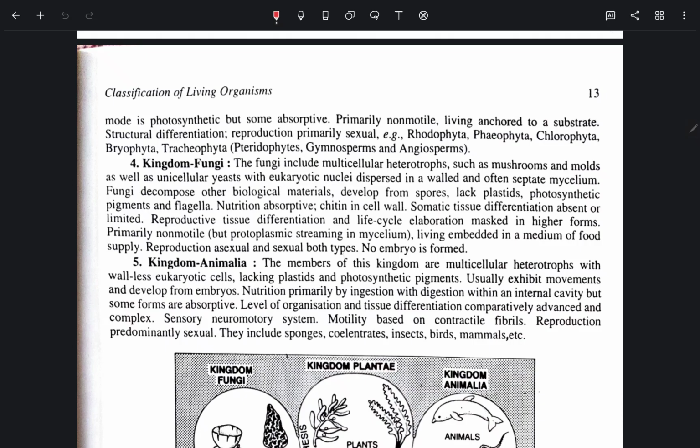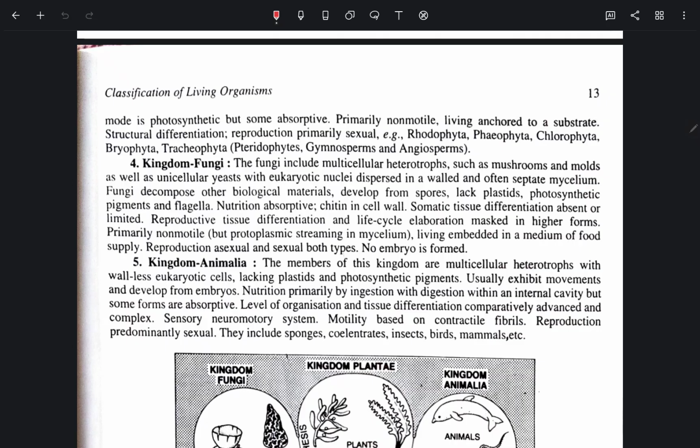Reproductive tissue differentiation and life cycle elaboration masked in higher forms, primarily non-motile but protoplasmic streaming in mycelium, living embedded in a medium of food supply. Reproduction asexual and sexual, both types. No embryo is formed.